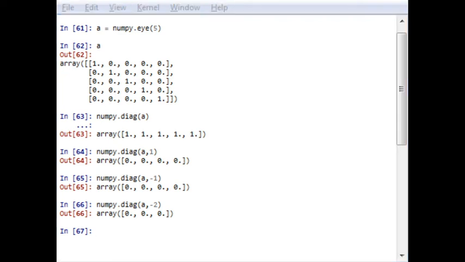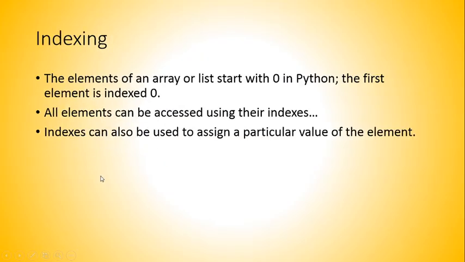Moving towards the next topic, that is indexing. Indexing is also one of the most important topics when we talk about numerical computation. The elements of an array or list start with 0 in Python by default, so the first element is indexed with number 0. You can access these elements using the index number. Let us check with an example in Python.